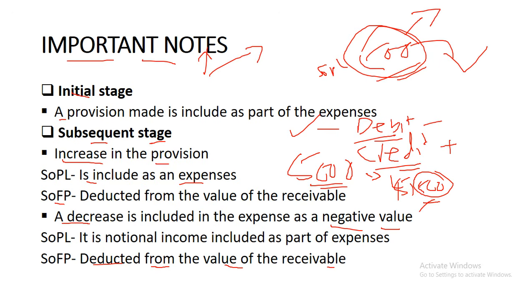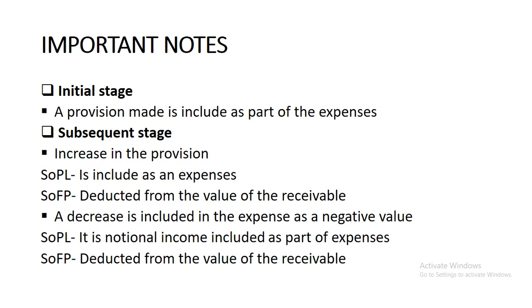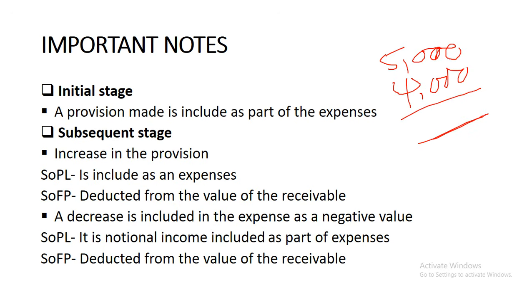But if there's a decrease, let's say our initial provision in 2022 was 5,000. Then in the following year, the provision decreases to 4,000, right? Then there's a decrease of 1,000. So initially we had a 5,000 provision, it decreases to 4,000, so there's a decrease of 1,000.